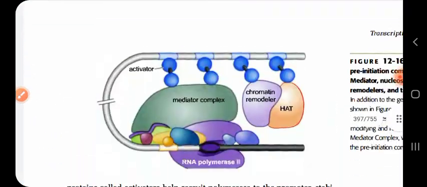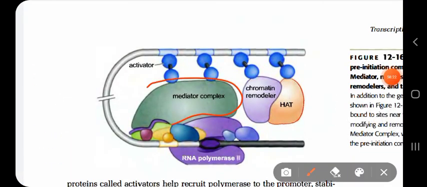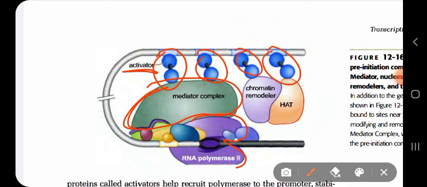and this mediator complex actually interacts with the RNA polymerase and also with another regulatory protein called activator to regulate the transcription process. You will see them when I talk about this part.